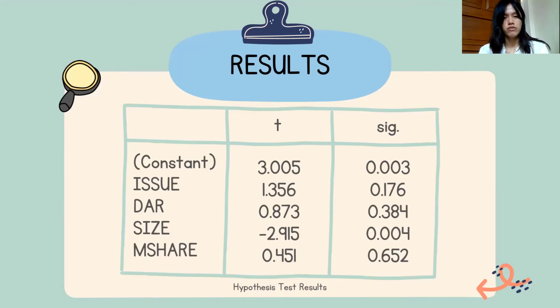And the other variables like rights issue, DAR, and market share show an insignificant positive effect on cumulative abnormal return because the significance value is greater than 0.05. So the first hypothesis in this research is rejected because rights issue has no significant effect on cumulative abnormal return.